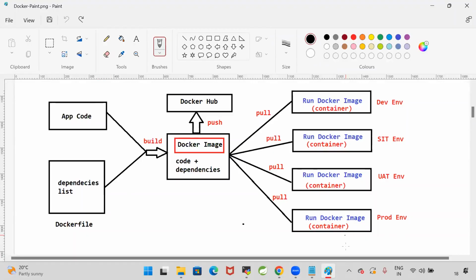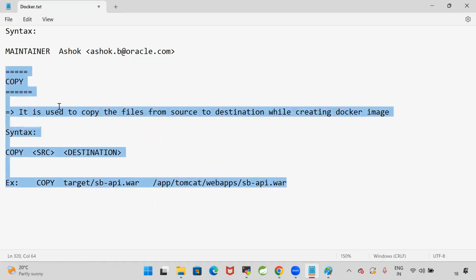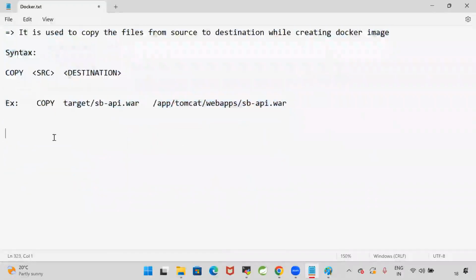So when we write the Dockerfile, we will tell what is the location of our project code. Project is packaged as a jar file or war file. Copy that jar or war and keep it in the Tomcat. Like this, if you want to copy the files from source to destination while creating the Docker image, then you will go for the COPY command. Similarly, we have one more command called the ADD command.